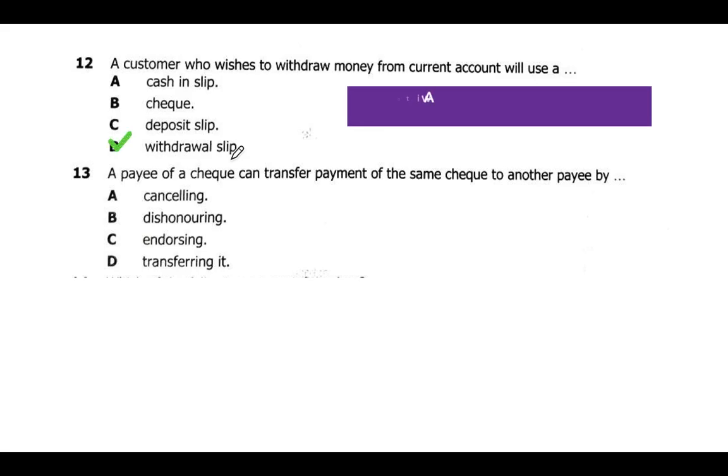A withdraw slip is issued by the customer to withdraw money from their current account. So that is a withdraw slip. And then we have question 13. Question 13 goes on to state a payee of a check can transfer payments of the same check to another payee by, so we can have endorsement.